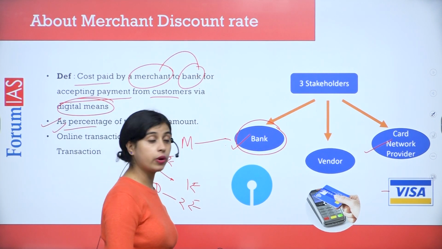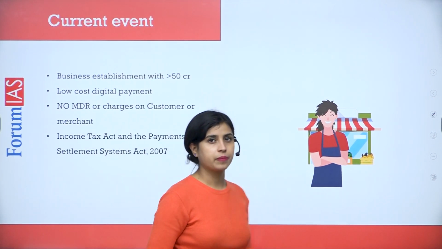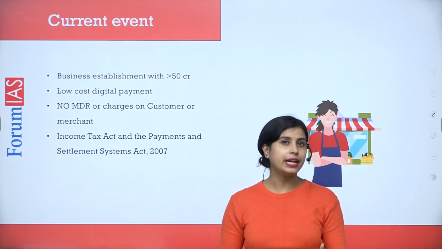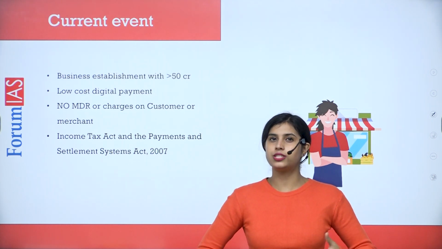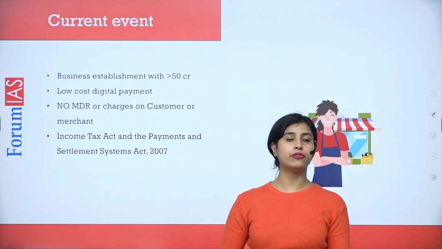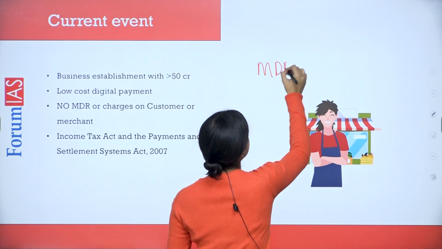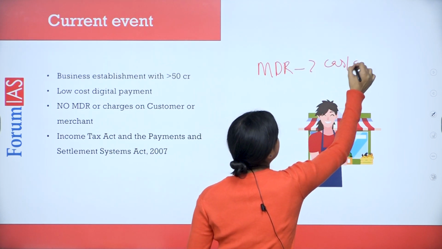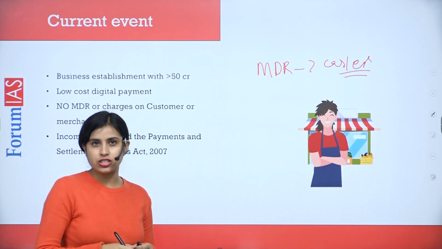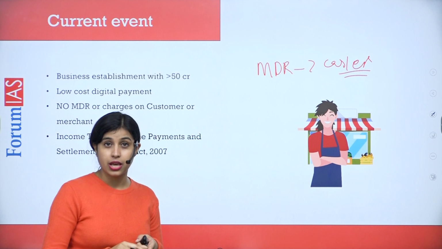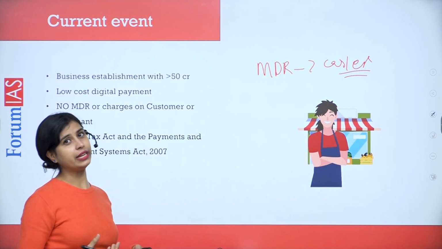Okay. Now, once we are done with this, we have to understand one thing. Merchant discount rate actually incentivizes digital transactions on the part of Visa and MasterCard, because they want this to happen, because they're earning something out of this. But in a way, MDR disincentivizes the cashless economy. Cashless economy is a dream of the Indian government, right? Because with a cashless economy, you can't evade tax. It promotes the formalization of the economy, all of which is actually good for the Indian economy.